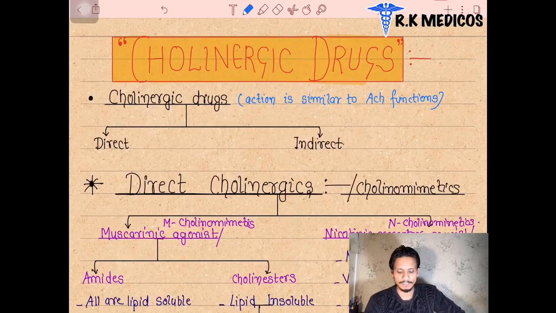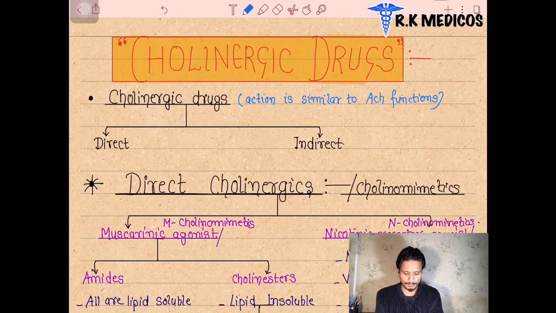So in this topic we are going to discuss the cholinergic drugs and the anticholinergic drugs. The cholinergic drugs may act as direct acting or indirect acting. What is direct and what is indirect, we will discuss everything in detail in this topic about these cholinergic and anticholinergic drugs. So let's start our topic.